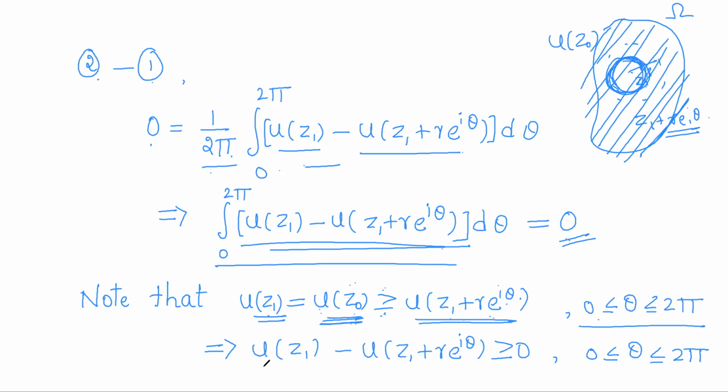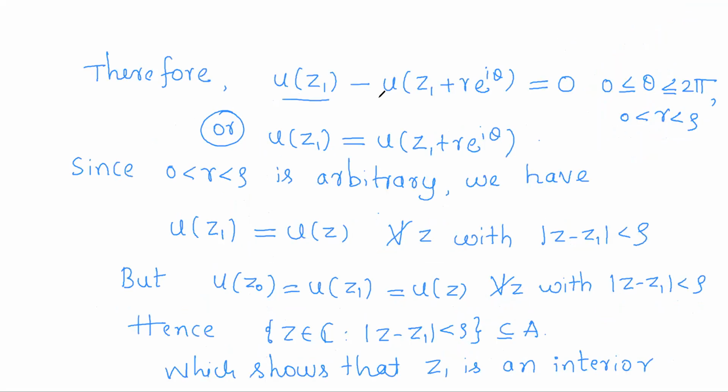So now u of z1 minus u of z1 plus r e power i theta is greater than or equal to 0. That means the integrand is non-negative. Now recall what I said before the theorem: if the integrand is non-negative and the integral is 0, then the integrand has to reduce to 0. Therefore, u of z1 minus u of z1 plus r e power i theta should reduce to 0 for all theta from 0 to 2 pi.